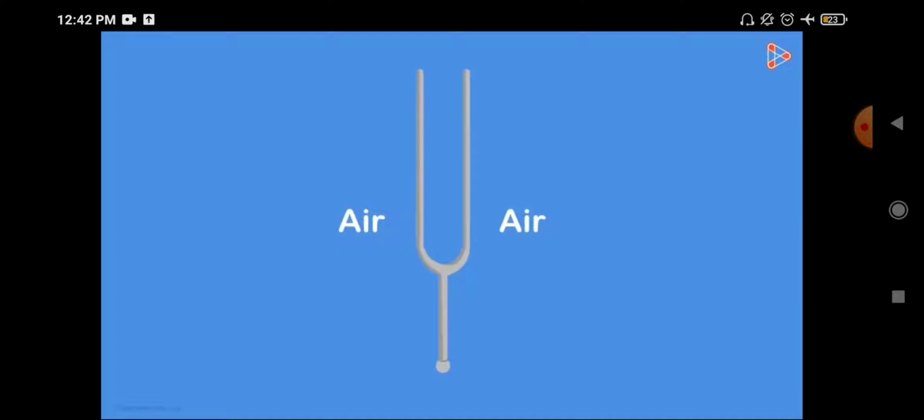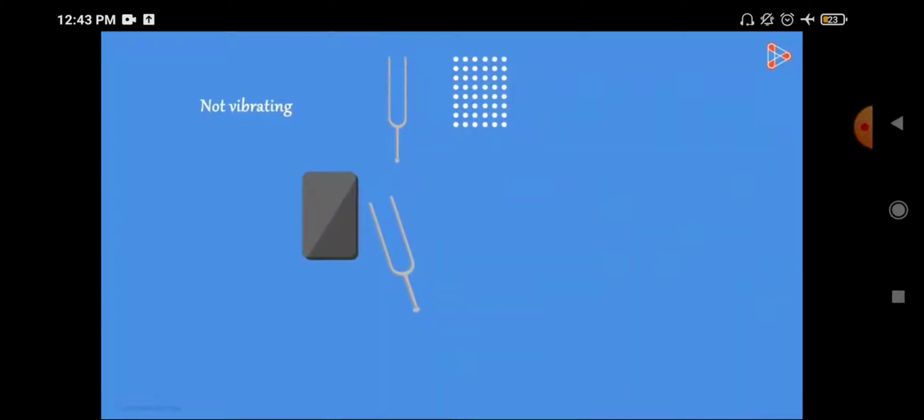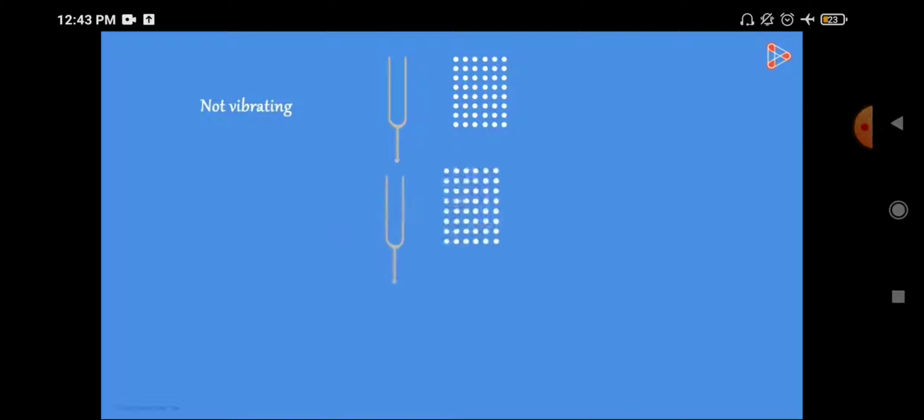Another example, this is a tongue and here the medium is air. When the tongue is not moving, the air particles are staying in their place, they are not forming any wave. But when we hit the tongue on something, it starts to vibrate, and this vibration of the tongue will bring disturbance in the air particles around it.